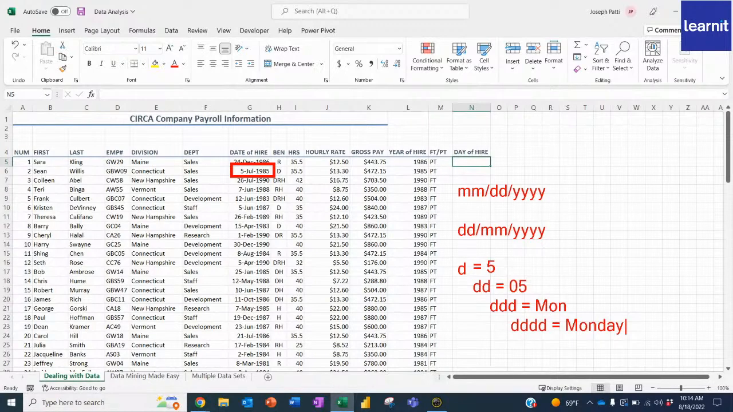Same thing for month. If you put 1M, for July it would be a 7. For 2M, 07. For 3Ms, it would be abbreviated July. And for 4Ms, it would be July fully, non-abbreviated.